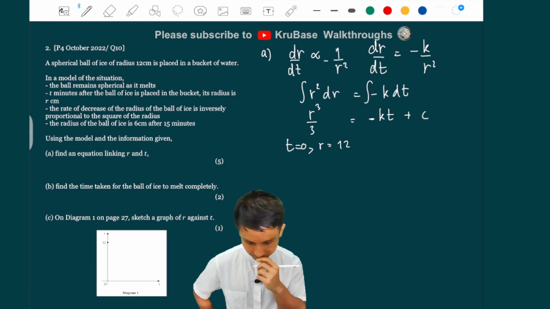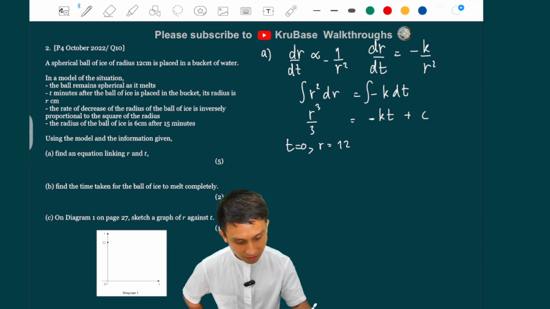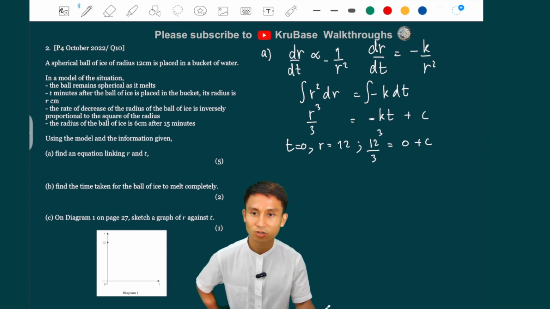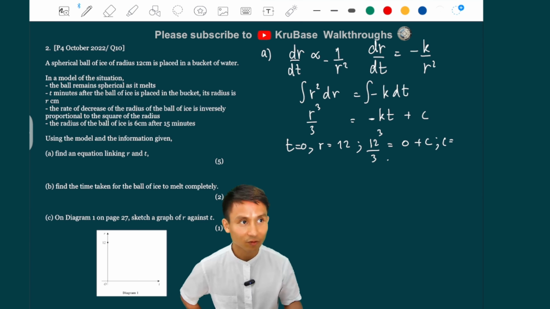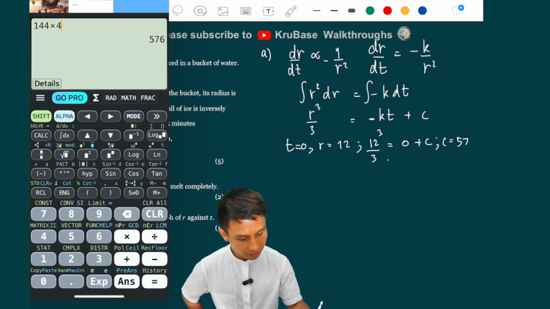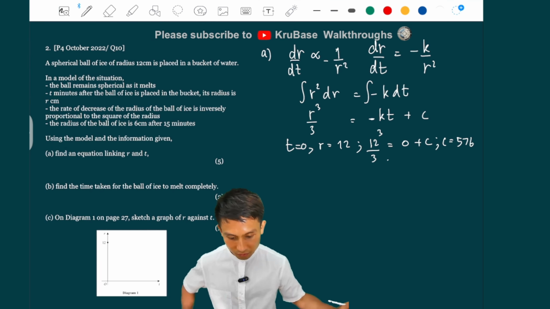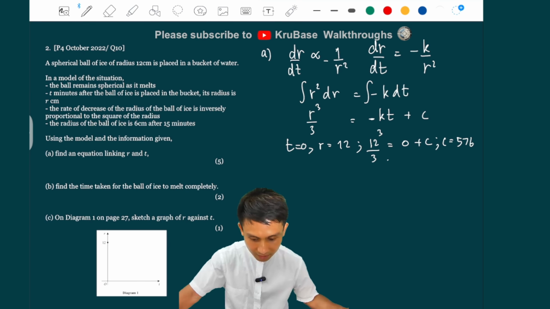Yeah? Just checking units here. Should be fine. So we're gonna get 12 cubed over 3 equals 0 plus c. So that allows us to know the value of c. So c is, so one of them is 4. 4 times 144. Just going to use a calculator here. Yeah, so 576. That's a huge value of c, don't you think? Yeah, I think it's fine.